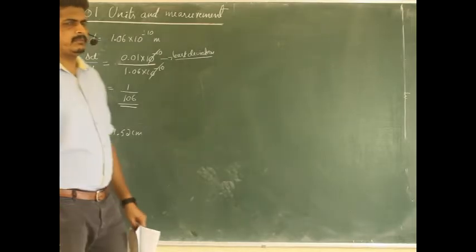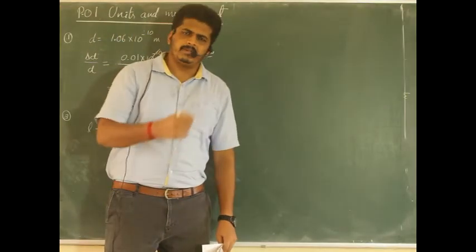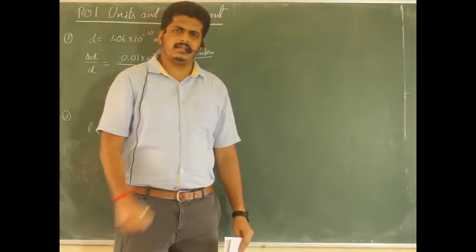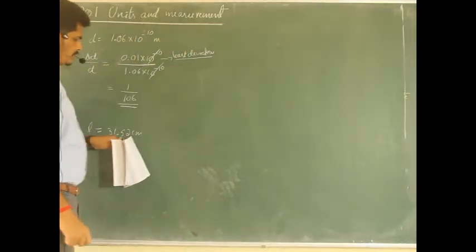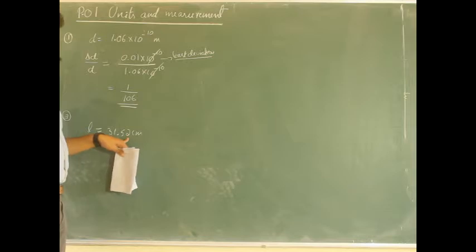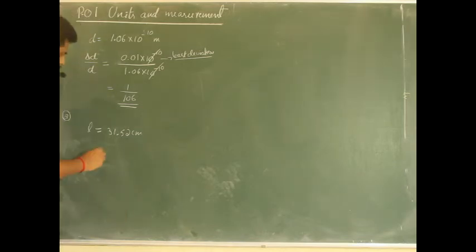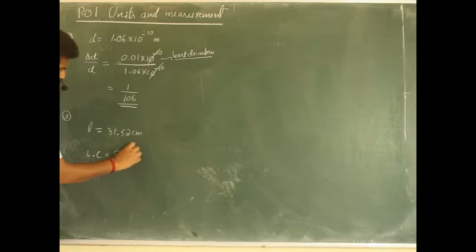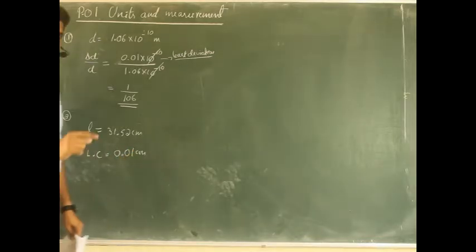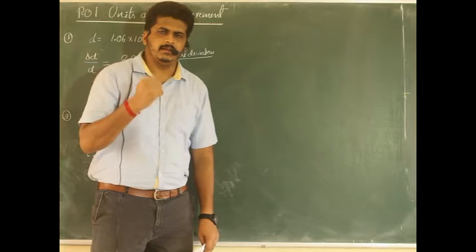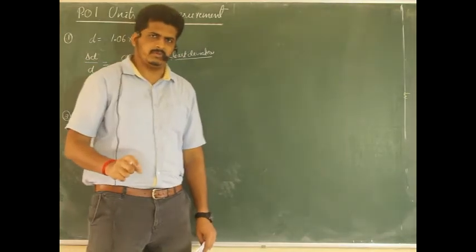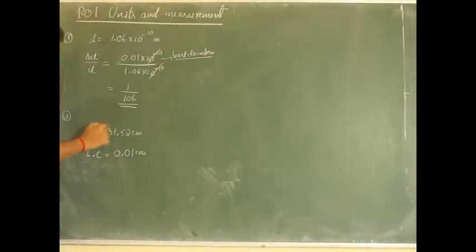In our usual scale, suppose you start measuring, yes, you can see in millimeters small scales are there, but whether it is possible to go for the fourth digit here, that means after the decimal place? What is the least count possible here? Least count of this measurement, that is 0.01 centimeter. What is least count? Least possible measurement that can be done by using one particular measuring instrument. And this particular measuring instrument has shown this kind of resolution, so 0.01 centimeter.